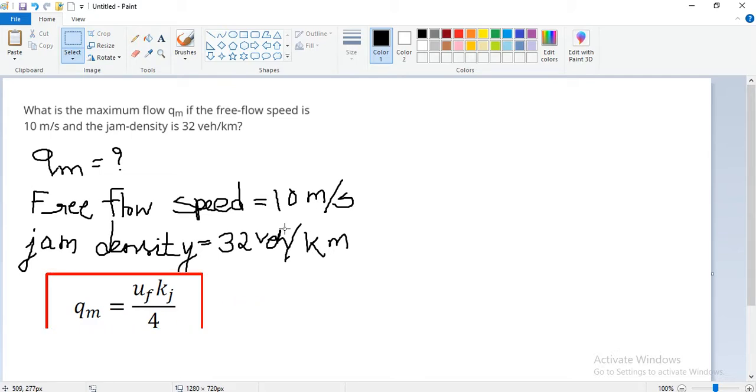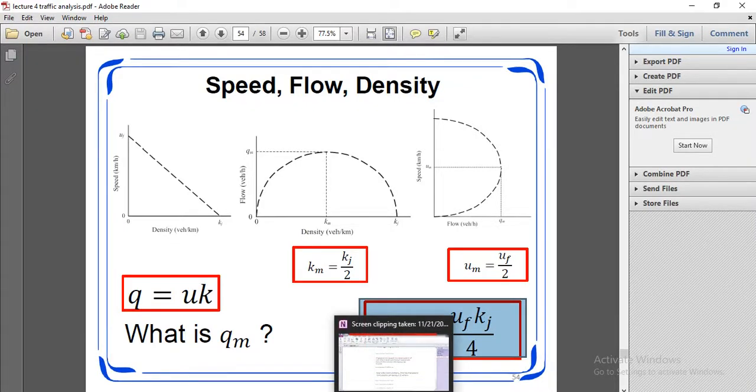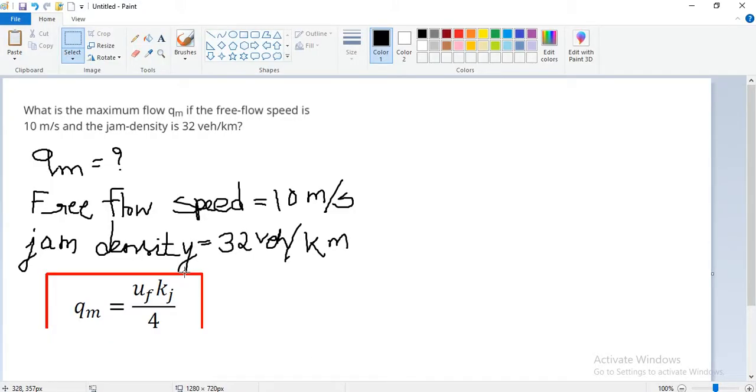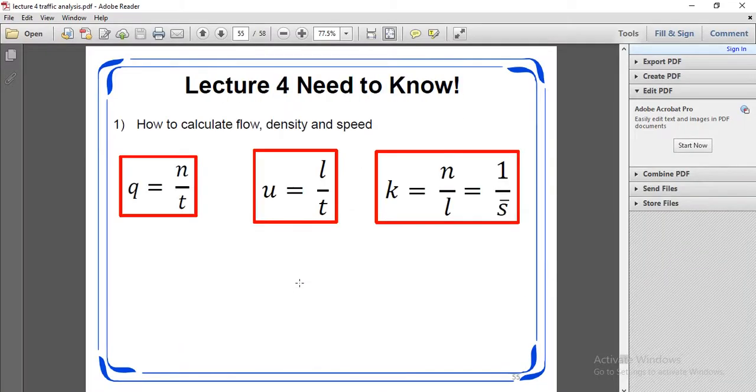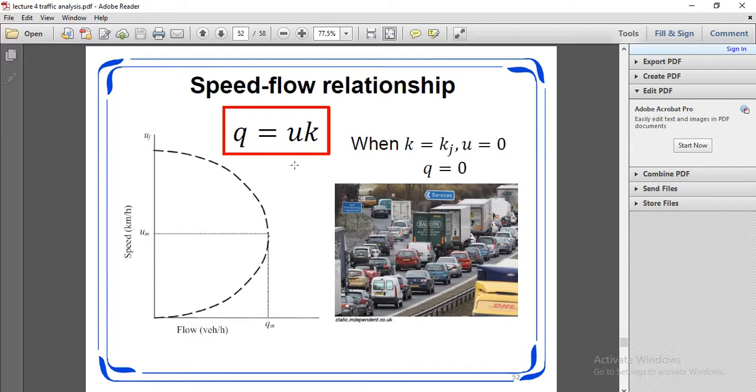Free flow speed is denoted by UF and jam density is denoted by kj. In the speed flow relationship, at U equal to 0, Q equal to 0.